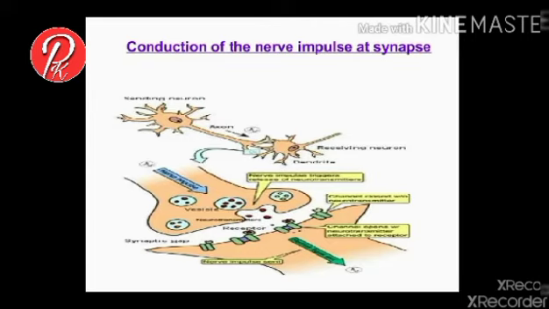In this diagram, we study that when the impulse reaches the presynaptic membrane or axon ending, the neurotransmitter is released into the synaptic cleft, which binds with the chemoreceptor site and stimulates the membrane of the dendrite region in the postsynaptic membrane, and a new impulse is generated which travels to the next neuron.